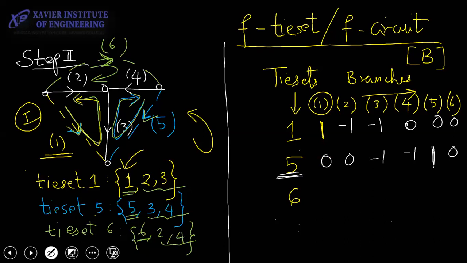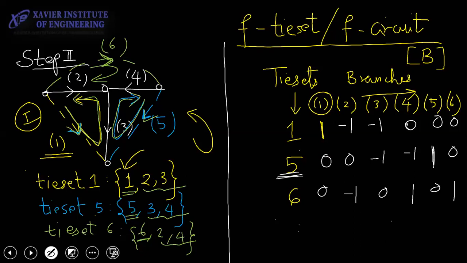Next, look at 6. Are 2 and 4 following it? One of them is following, I think. Of 2 and 4, 4 is following it. So 6 will be positive, 4 will be positive, 2 will be negative and the others will be 0.